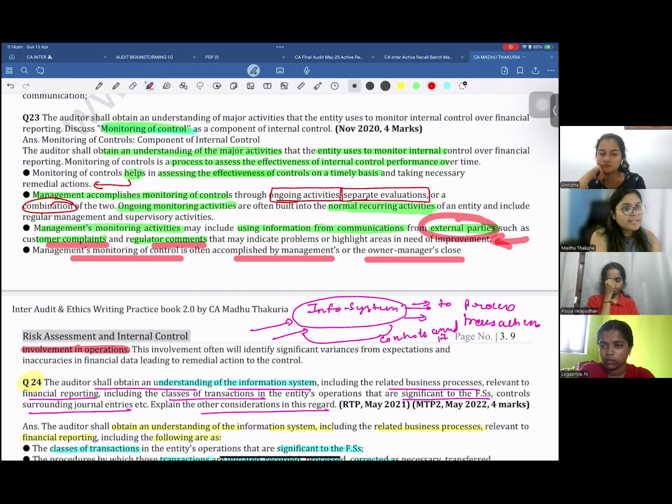Are you understanding what they are saying with the last point? Management's own involvement in the operation will determine whether the controls are operating effectively or not. They will be able to identify that way.